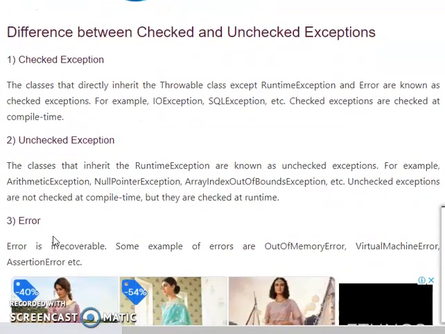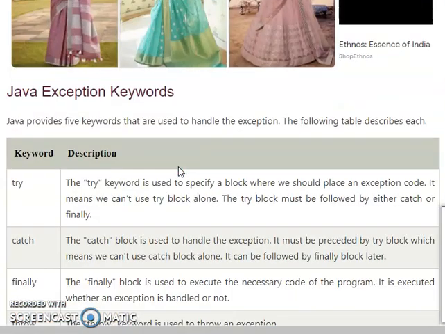And then the error. Error is irrecoverable. Some examples of errors are out of memory error, virtual memory error, and assertion errors, etc.